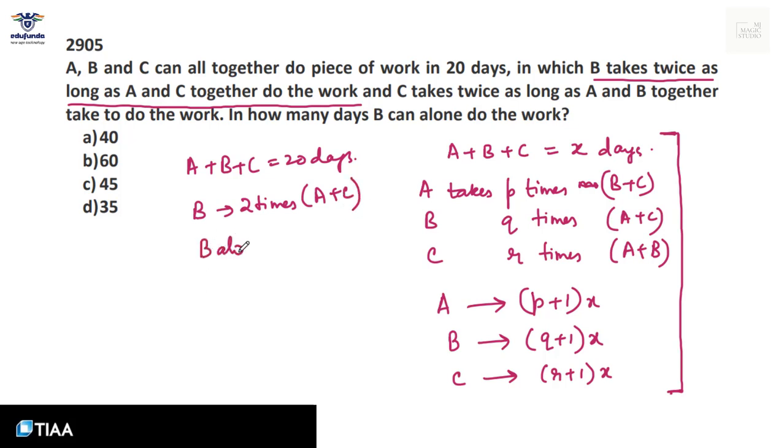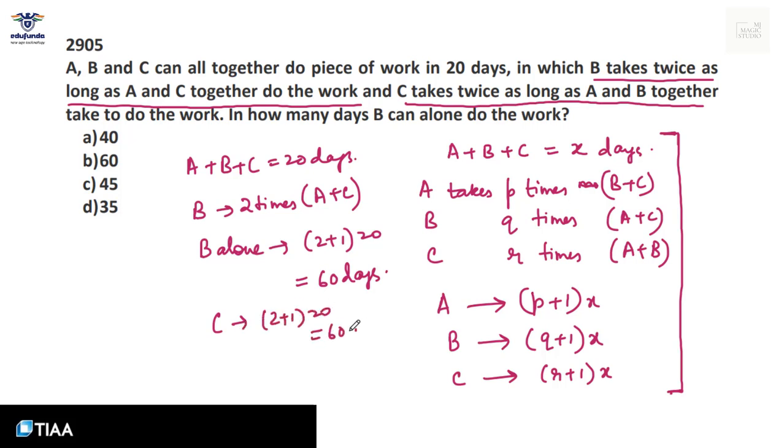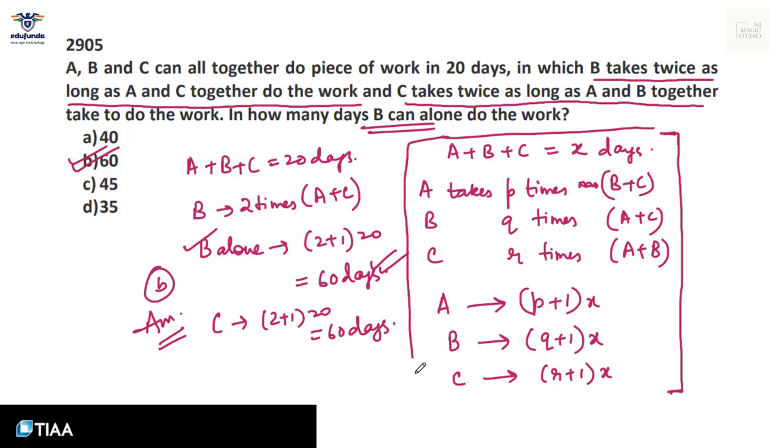That means B alone would be able to complete the work in 2 plus 1 into 20, that is 60 days. C takes twice as long as A and B together. That means C will alone take 2 plus 1 into 20, so C will also take 60 days. Now what is the question? In how many days can B alone do the work? We have already calculated that. B alone will take 60 days to complete the work. Option B fits in. If we know this concept, straight away without any calculation we can find the answers to these kinds of questions.